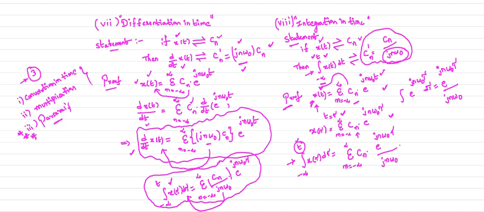We will complete these remaining three properties in the next class.